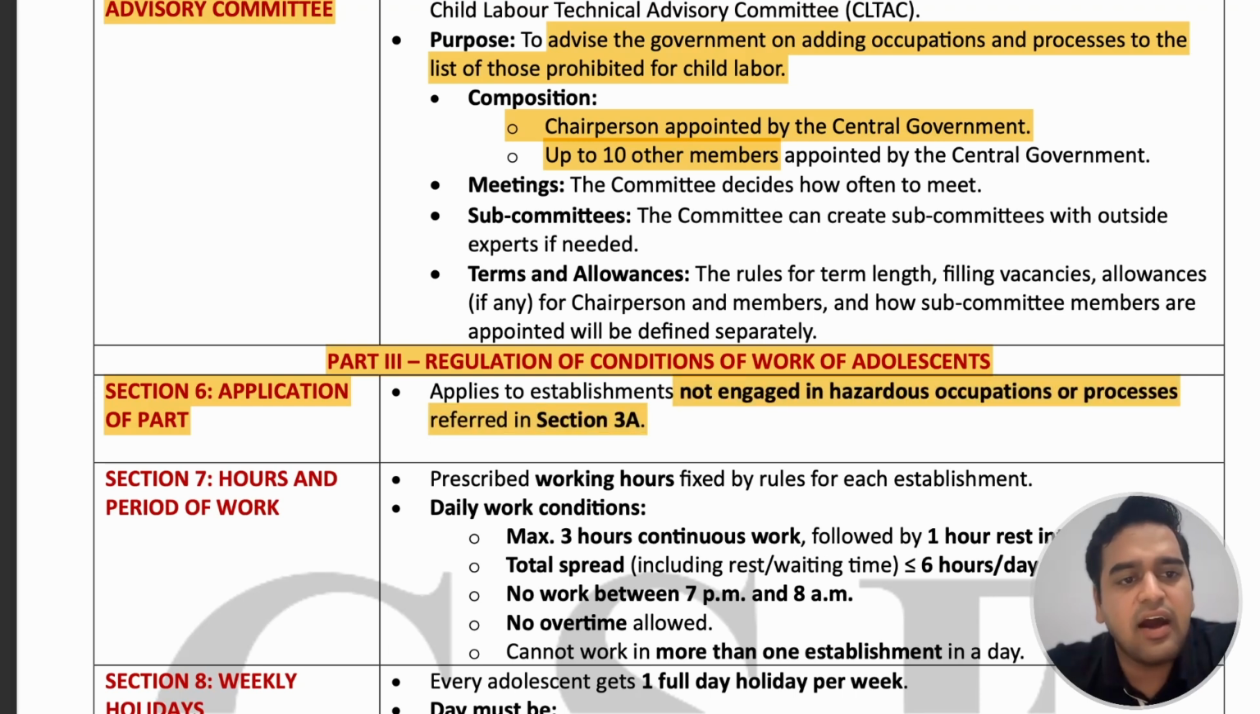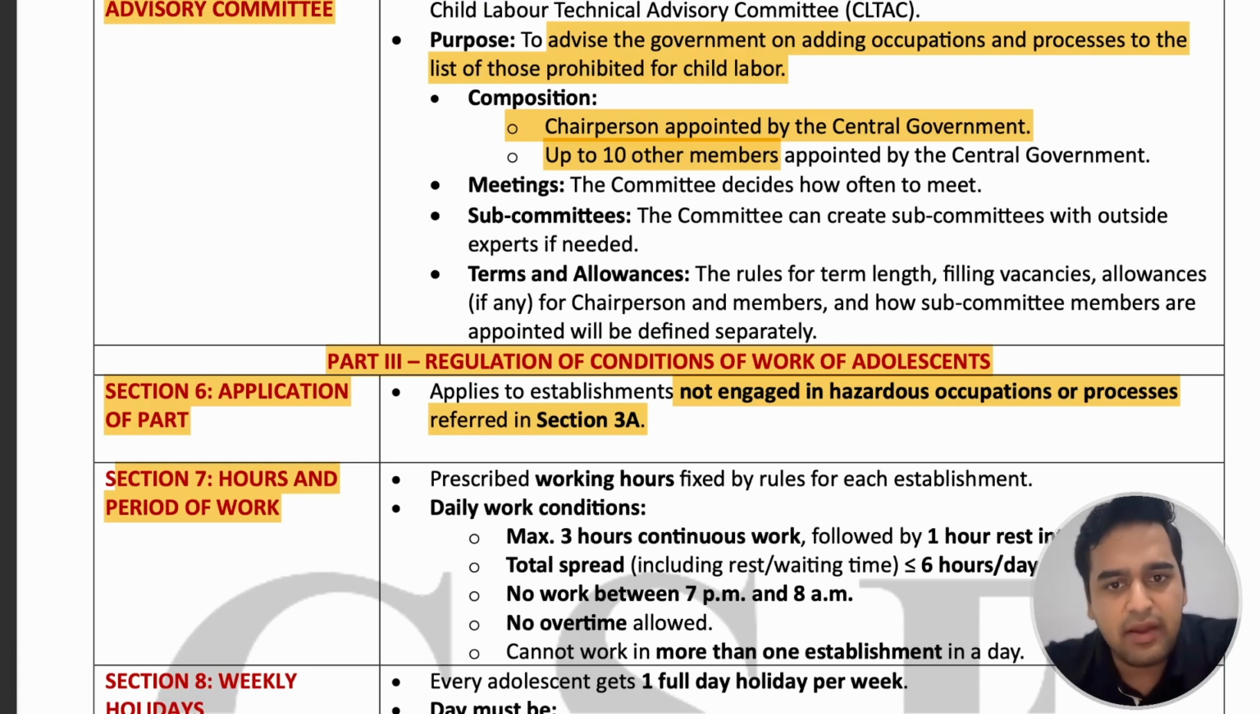Next is section 7, hours and period of work. So for adolescent also, there are certain prescribed periods of work for which they are allowed to work in that particular non-hazardous establishment. What are the conditions? Maximum, the work should be divided into parts, and a single part should not exceed 3 hours of continuous work. So the idea is the adolescent should not be allowed to work continuously for more than 3 hours, and after 3 hours they should be given a 1 hour rest.